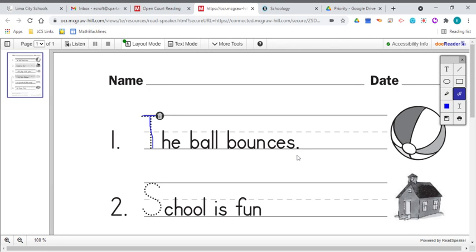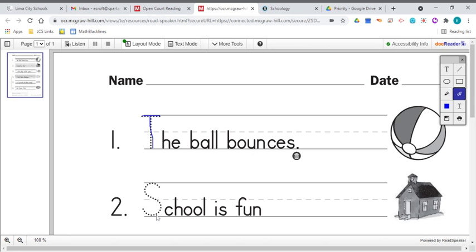It already has an end mark, and I think it's the right end mark because it has a period at the end. Now, if you have a sentence that has a period at the end, it's a telling sentence. Someone is telling you something. In this case, they're telling you the ball bounces. All right, so all you have to do to that first one is make sure that you have that capital T trace because every single sentence starts with a capital letter.